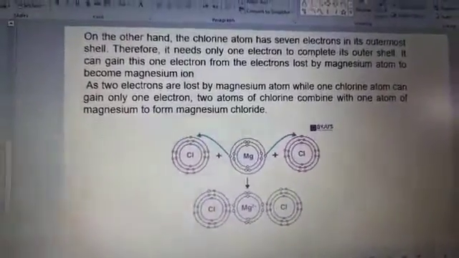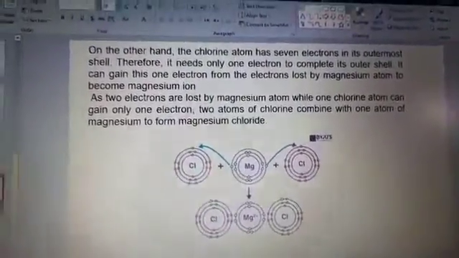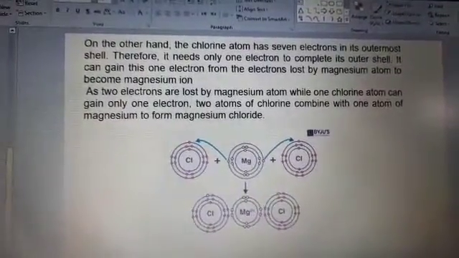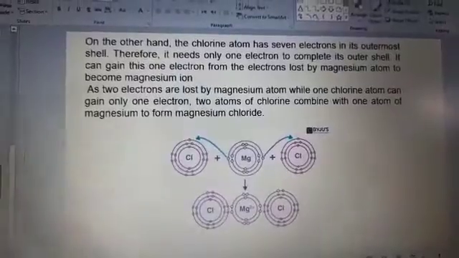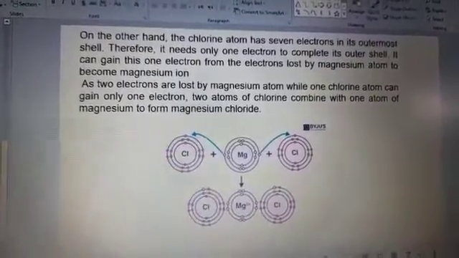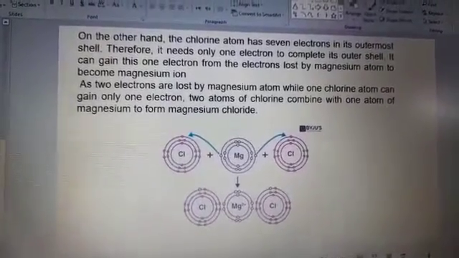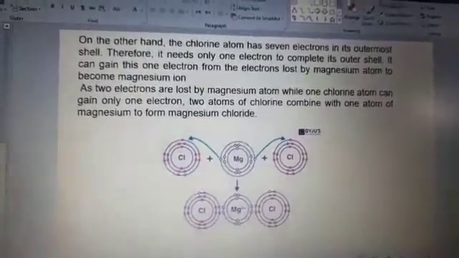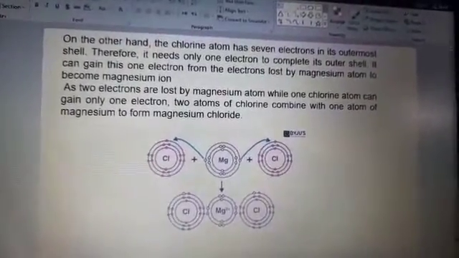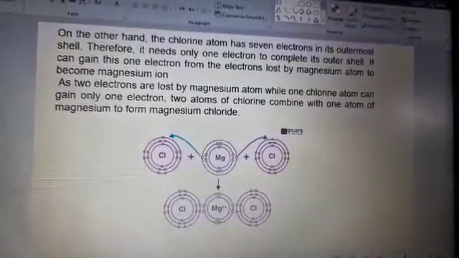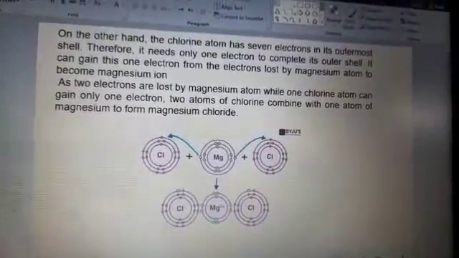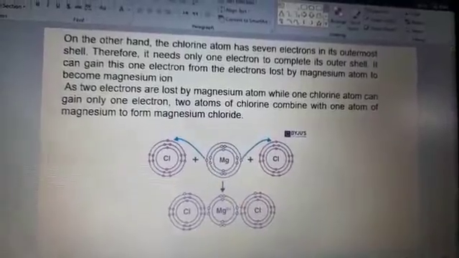In magnesium chloride, the chlorine atom has 7 electrons in its outermost shell. Therefore, it needs only 1 electron to complete its outer shell. It can gain this 1 electron from the electrons lost by the magnesium atom to become magnesium ion. As 2 electrons are lost by the magnesium atom, while 1 chlorine atom can gain only 1 electron, 2 atoms of chlorine combine with 1 atom of magnesium to form magnesium chloride.